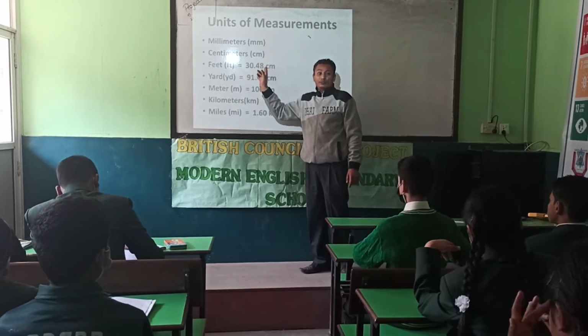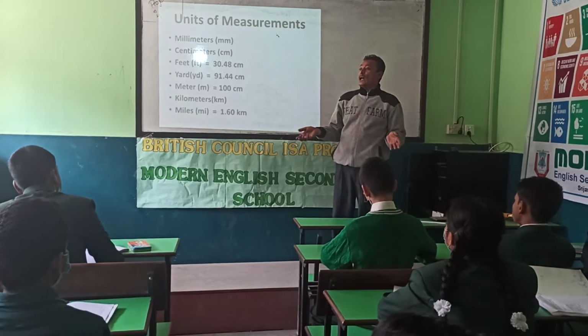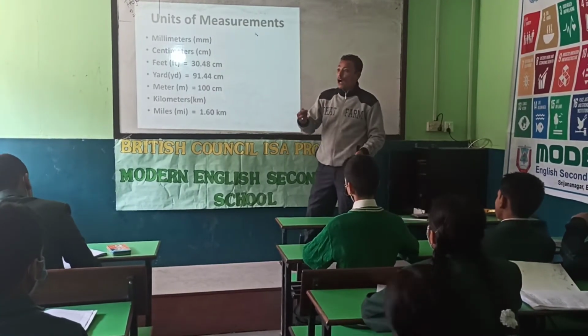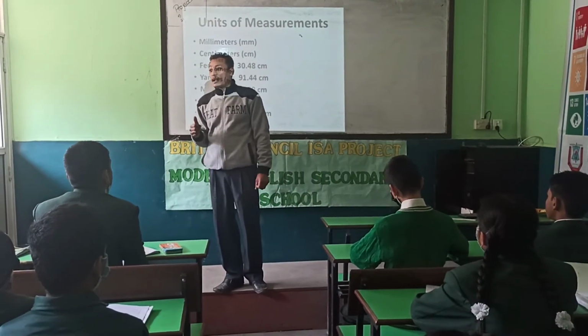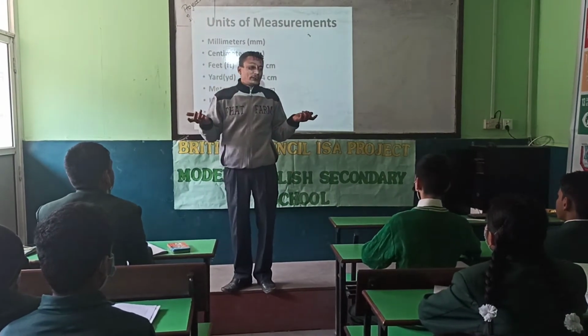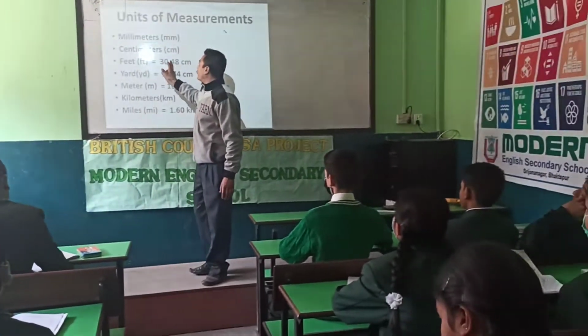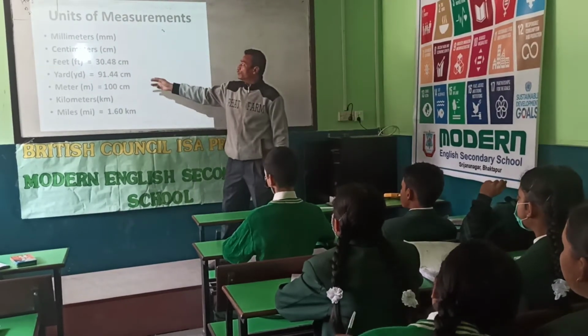If I say I am 4 feet high, or 5 feet, then you can imagine how tall I am. But if I say I am 100 centimeter, or 200 centimeter tall, then can you guess how tall I am? No. So while measuring the height of any person, we use feet.